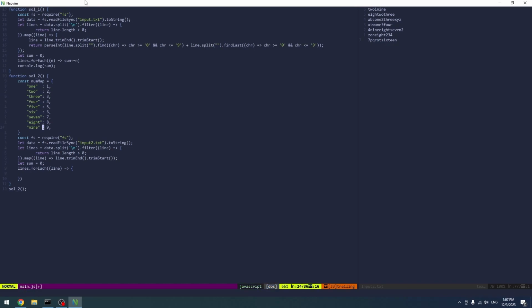Okay, cool. And we can do something like for let I equals 0, I less than line length, plus I, but I don't think plus I works.